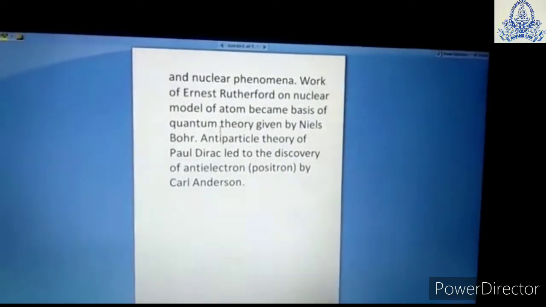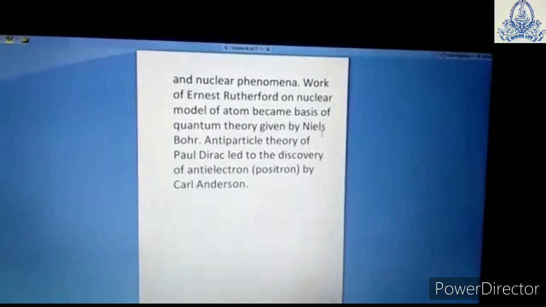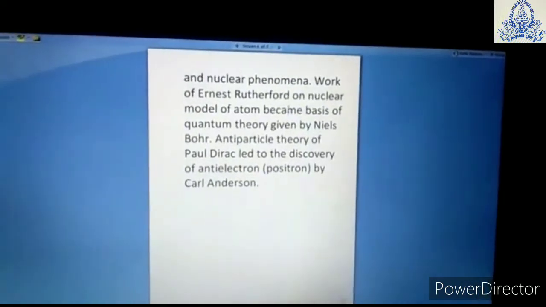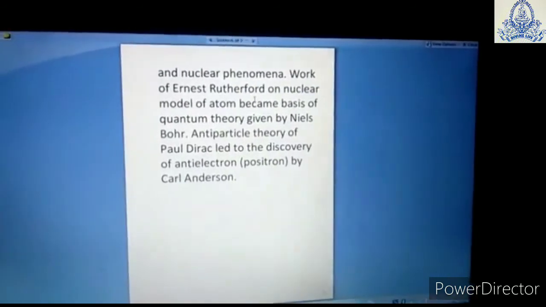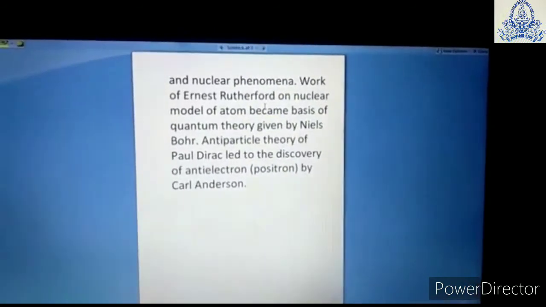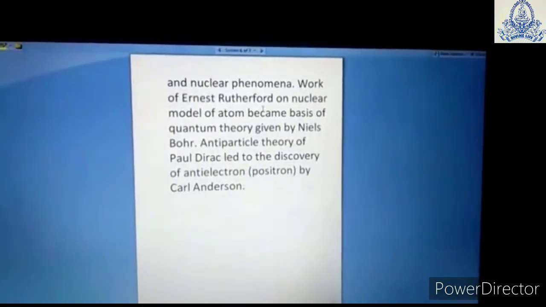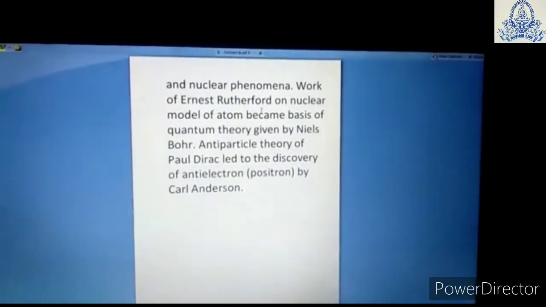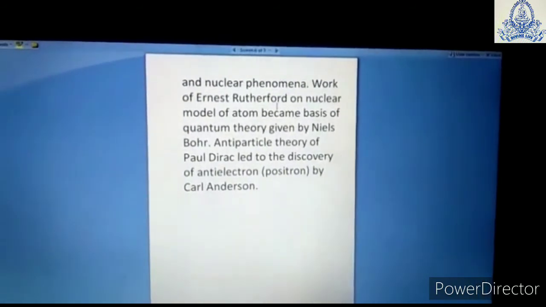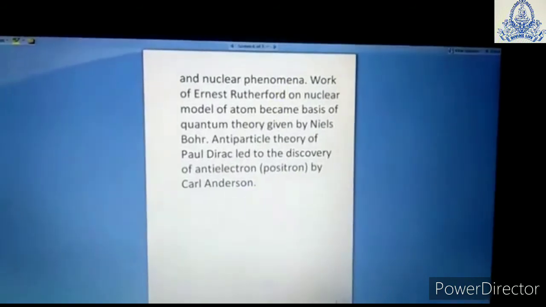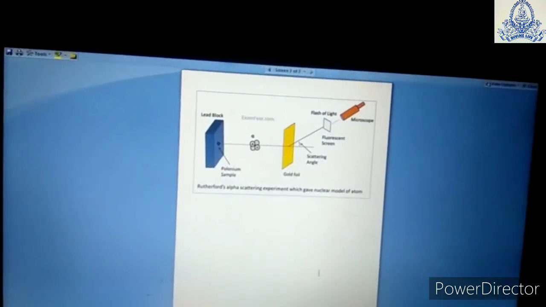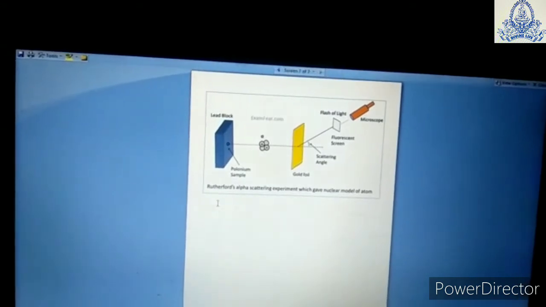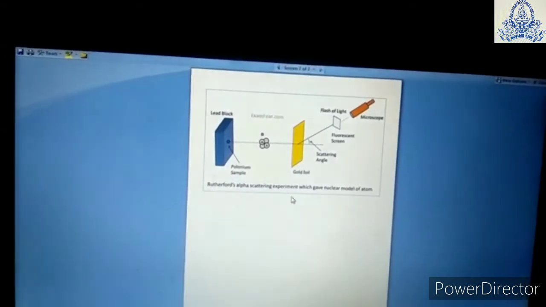It was discovered by Niels Bohr. After that, Ernest Rutherford discussed the nuclear model. So nowadays, the basis of quantum theory was given by Ernest Rutherford. Diagrammatically, it is shown how the Ernest Rutherford model was discovered.